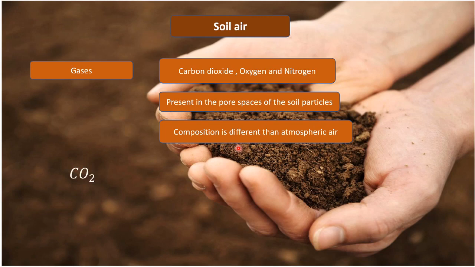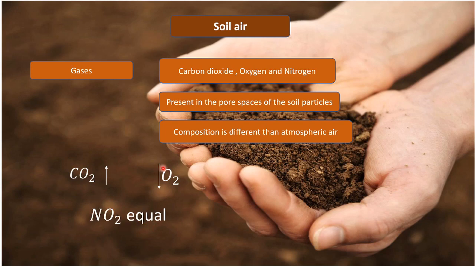What is the difference in composition? In soil air, the carbon dioxide level is higher, the oxygen level is lower, and the nitrogen level is equal to that of atmospheric nitrogen.